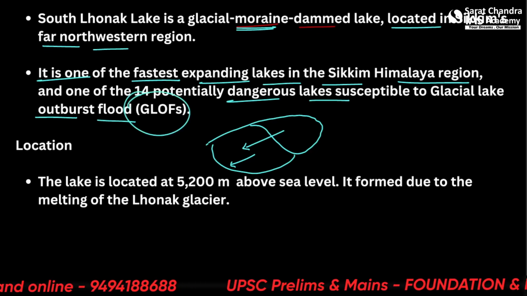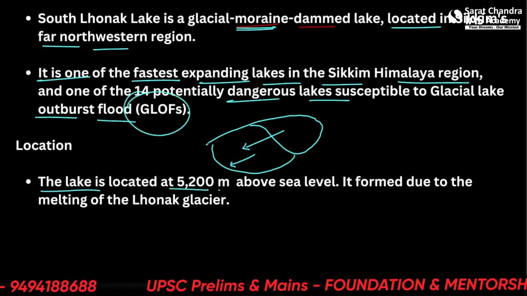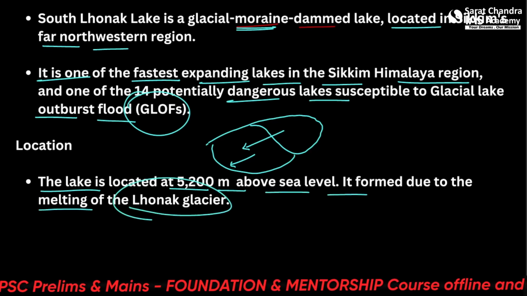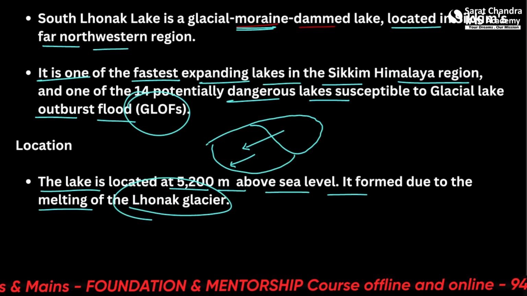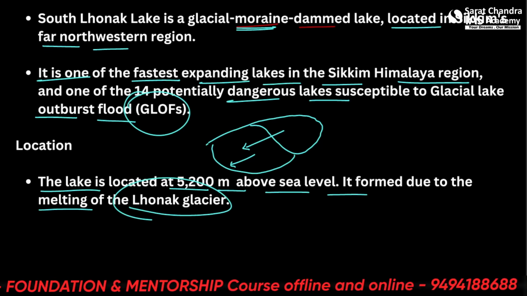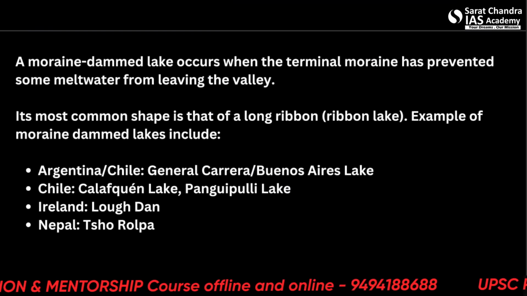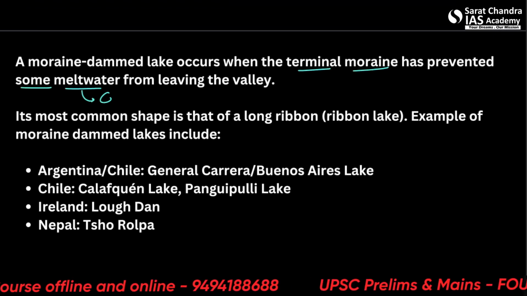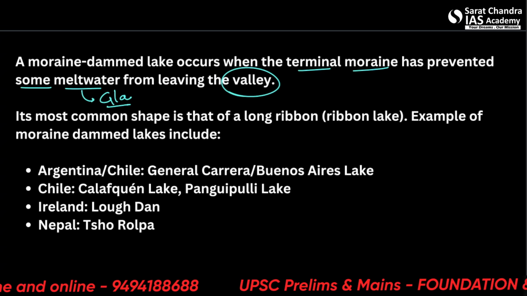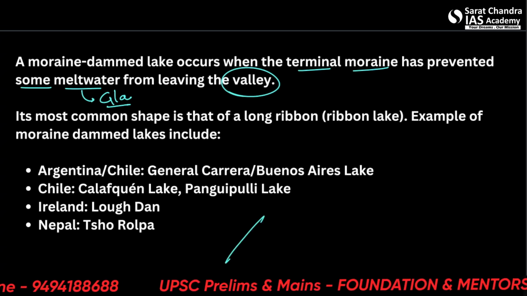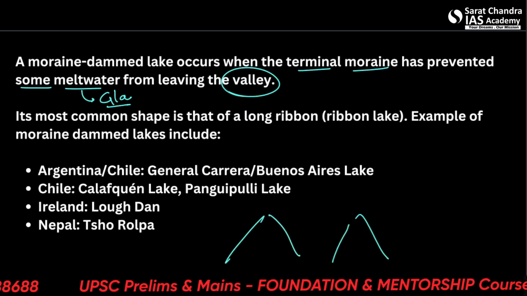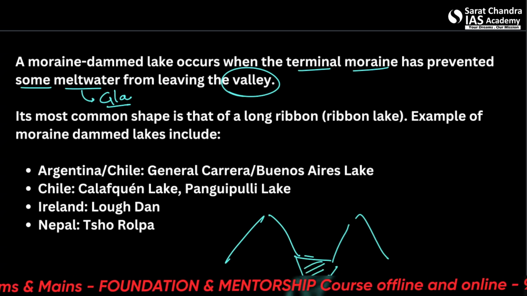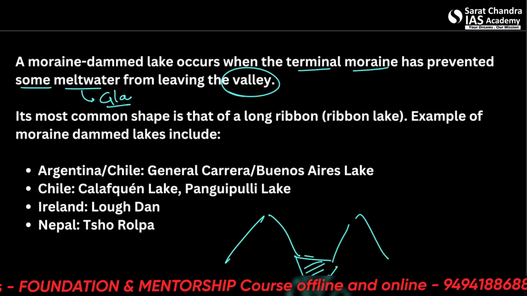We'll see this. So the lake is located at 5,200 meters above sea level, and it's formed due to the melting of the Lonak glacier. Let us see what is a moraine dammed lake. A moraine dammed lake occurs when the terminal moraine has prevented some meltwater from the glacier from leaving the valley. So let's say this is the glacier, this is the valley and this is the lake. So some moraine is there to prevent the outflow.